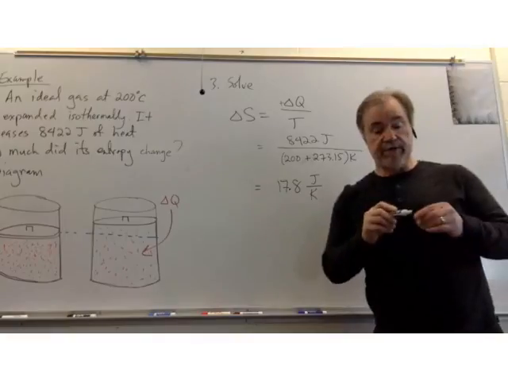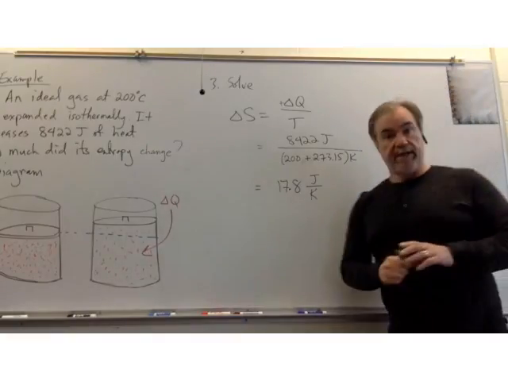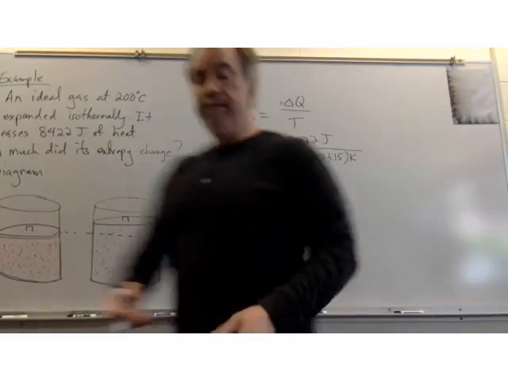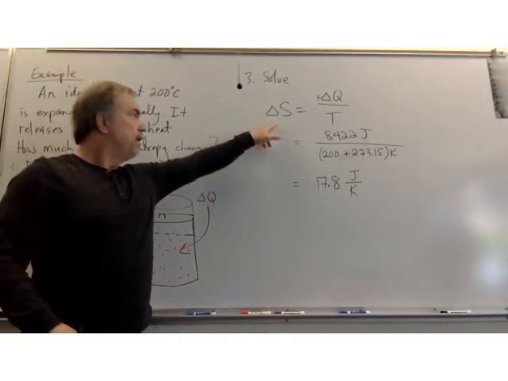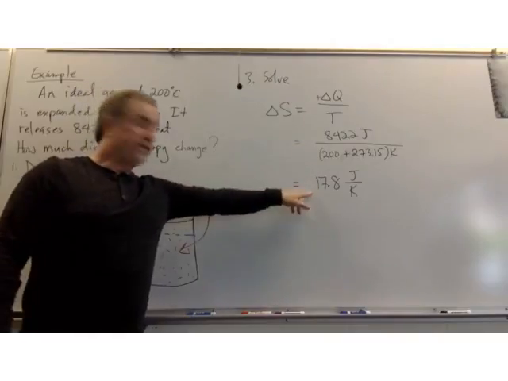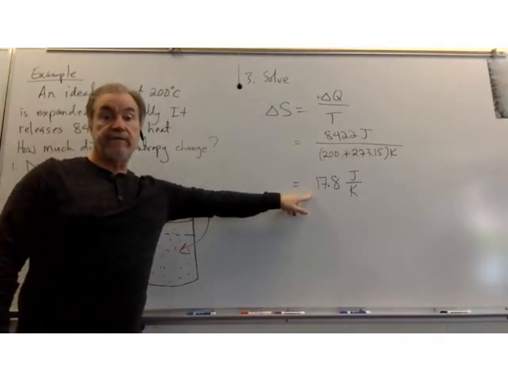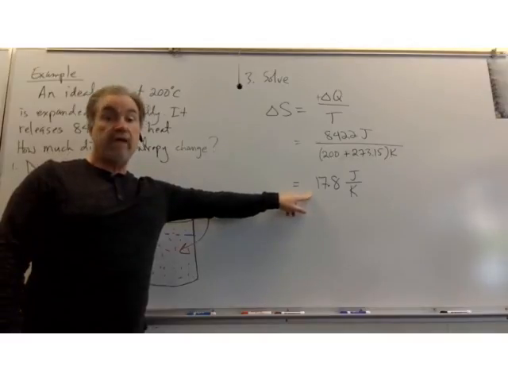17.8 joules per Kelvin of entropy change. And it's a positive change. Let's see if that makes sense. An increase in entropy, which is suggested by the fact that this number is positive, suggests that the system is more random now after the expansion than it was before.